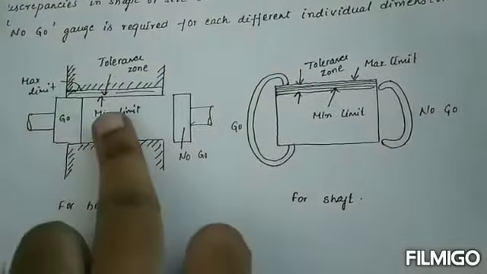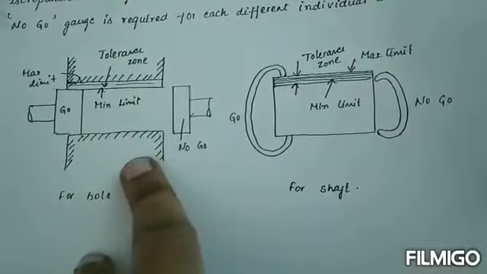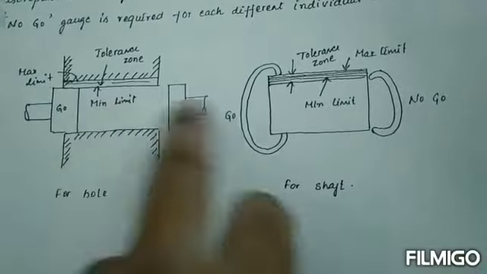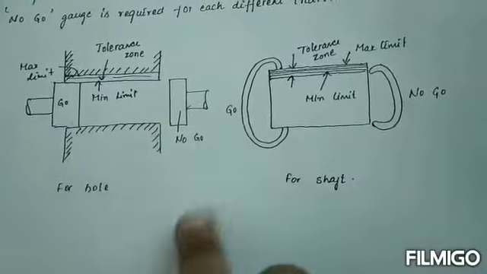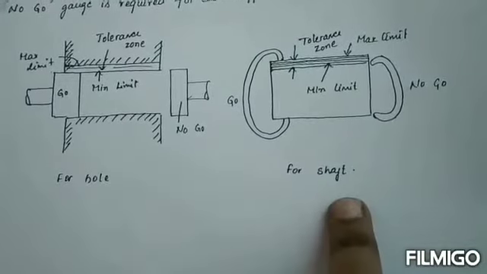This will be a minimum limit and also the maximum limit. Two gauges will be there. This is the type of hole and this is the type of shaft.